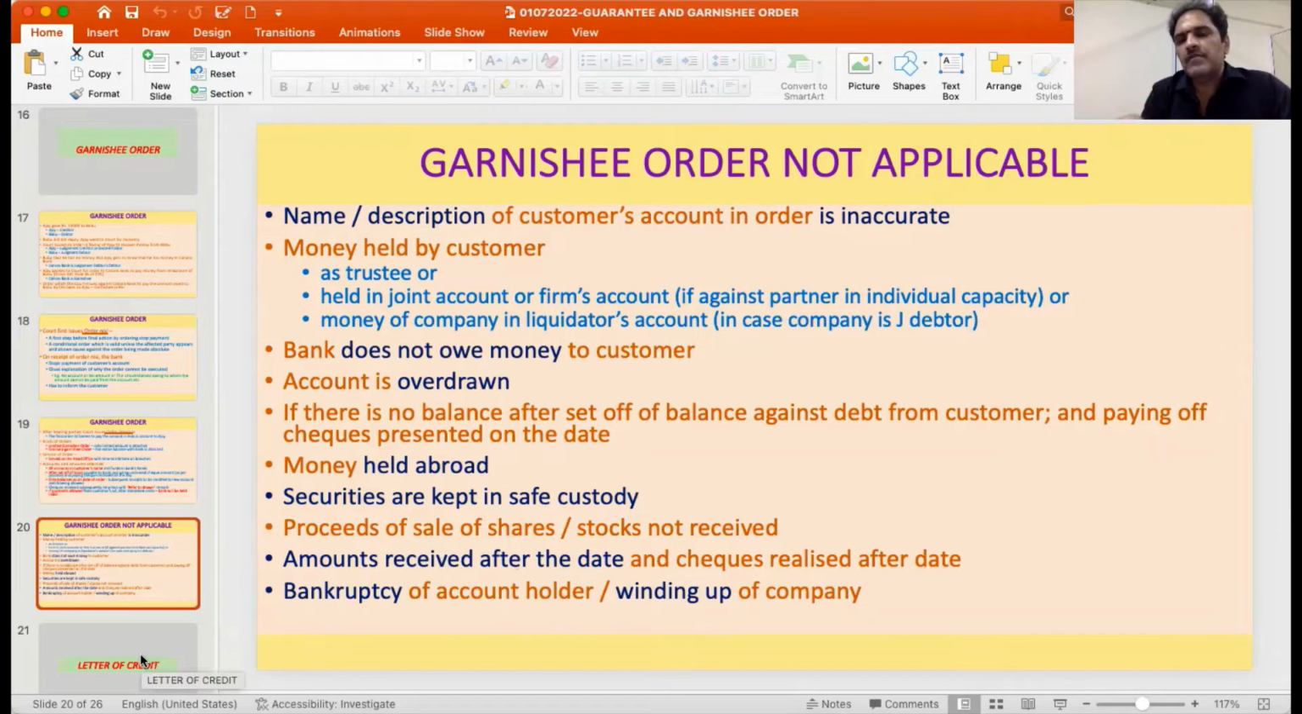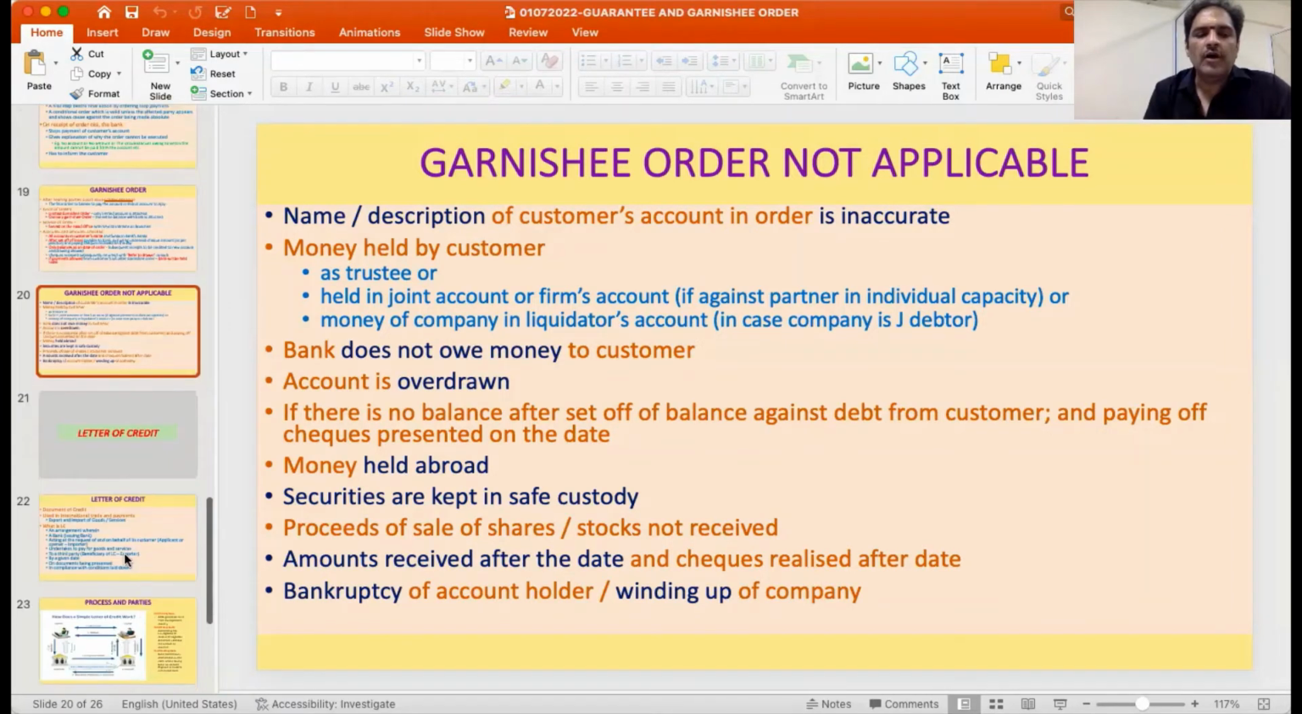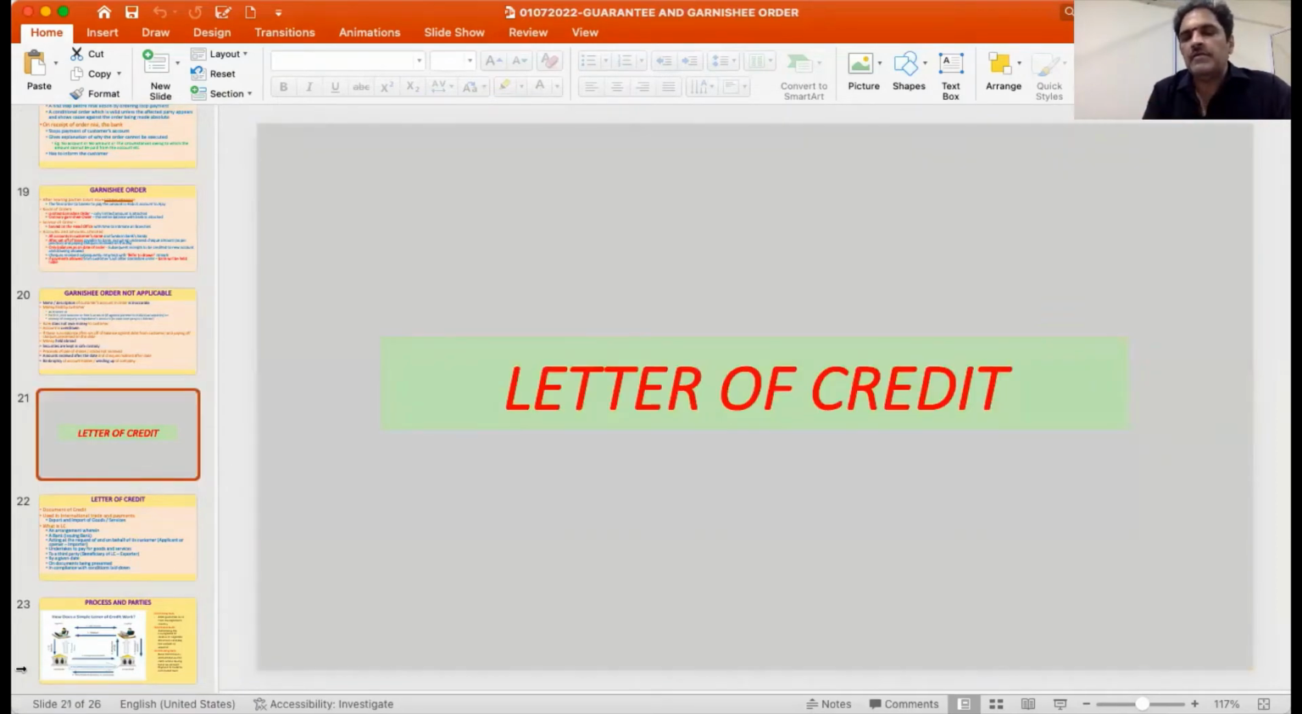So the sum and substance of it is that only when there is money after setting off, and the money that is there on the date of the order, if it is there in the person's name in his capacity as an individual, only then can that money be blocked and used for payment. If none of these requirements are met, then the Garnishee order will not be effective or will not be in a position to provide the kind of purpose that it is supposed to serve. So this is as far as the Garnishee order is concerned.